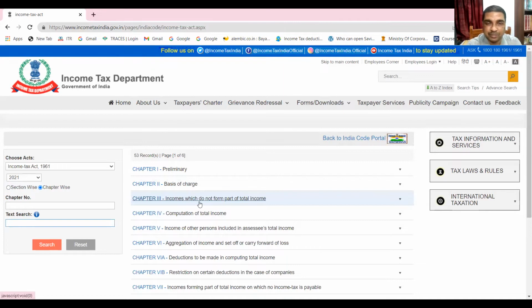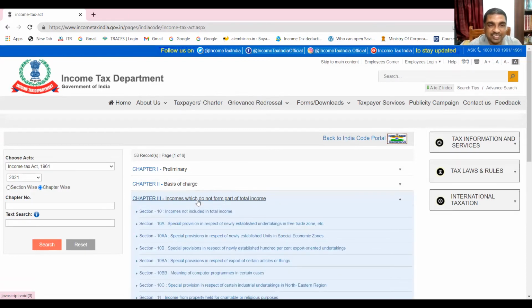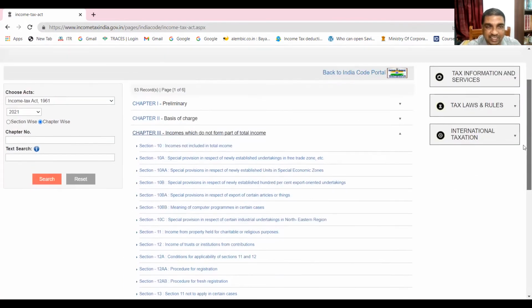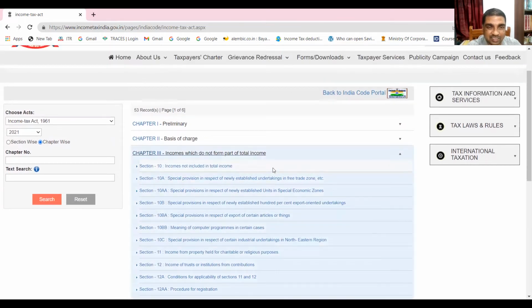What is written? Yes, sir. Incomes which do not form part of total income. Yes. If you click here, you can get section 10. Okay, are you getting section 10, 10A, 10B, the 10 series? All the sections are there. So let us first see section 10.